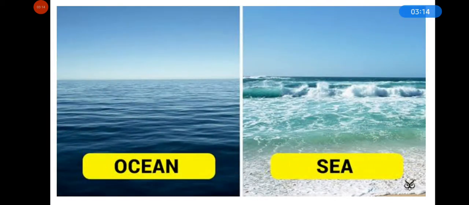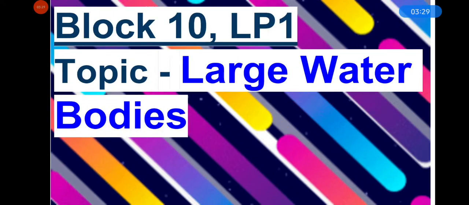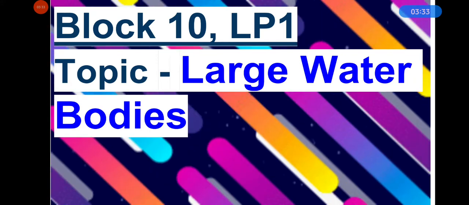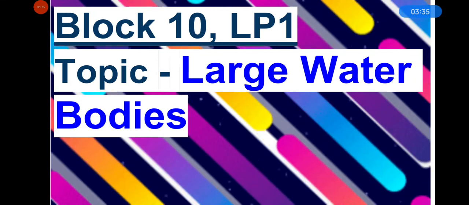Oceans and seas are large water bodies. The water in these water bodies is salty and cannot be used by us. Today we will learn about oceans and seas and their features. These are large water bodies, so this is our today's topic also.